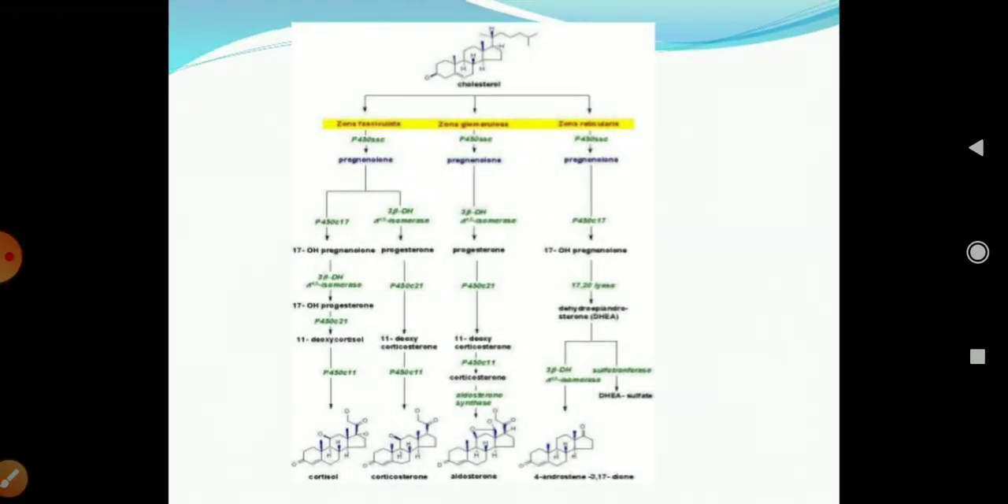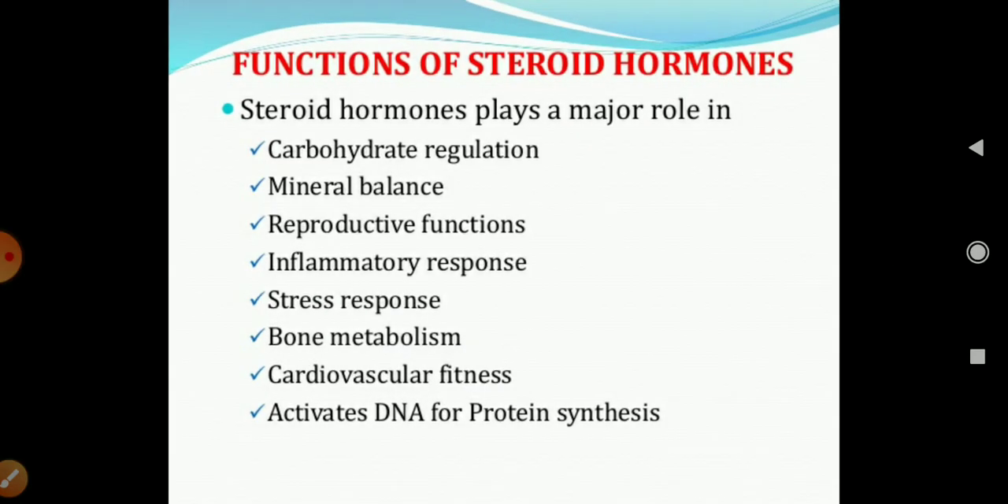Now here you can also see that cholesterol by the structure converts into progesterone, and after that into corticosterone, aldosterone, and 4-androstenedione. Okay, so the steroid hormones play a major role in carbohydrate regulation, mineral balance, reproductive function,